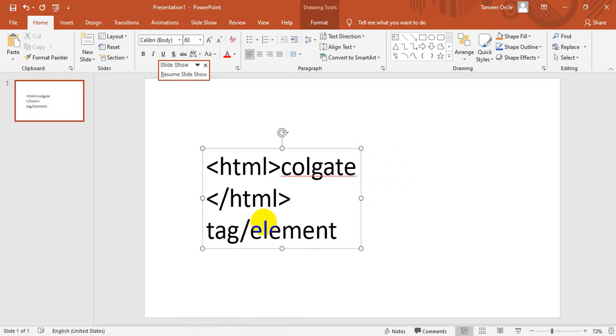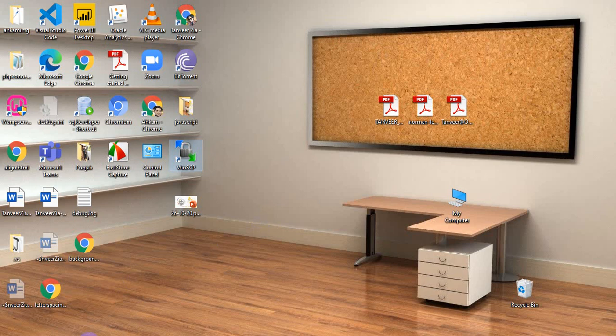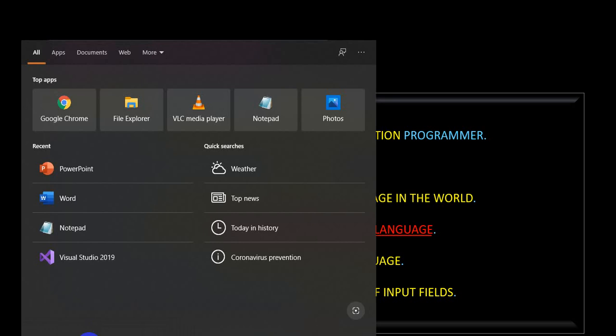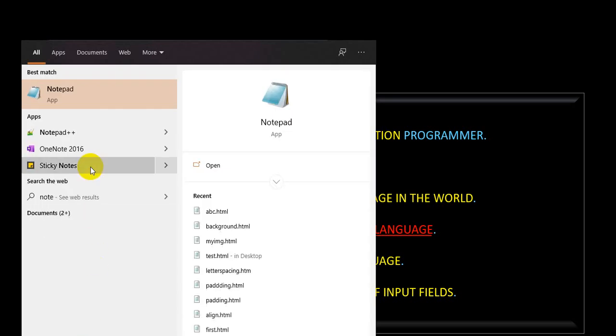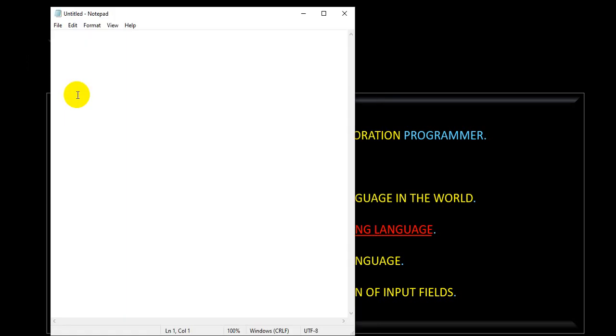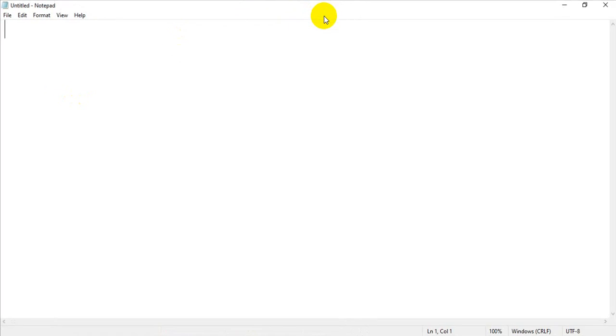So how we can create? The first thing is that we have a simple notepad application. By using that application, we can create a simple web page or a website. In every computer we have a notepad. Just write notepad, you will get the notepad application. By default it comes with the Windows application. So this is my simple notepad editor in which I am going to write my HTML page.